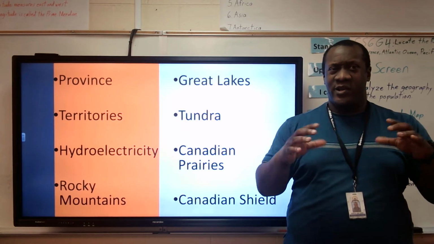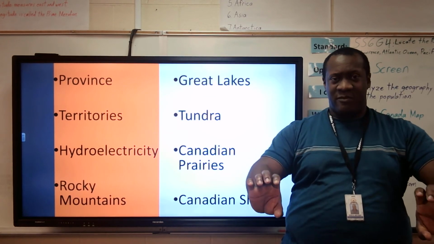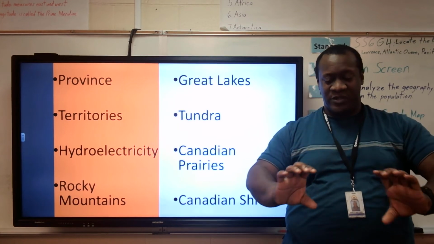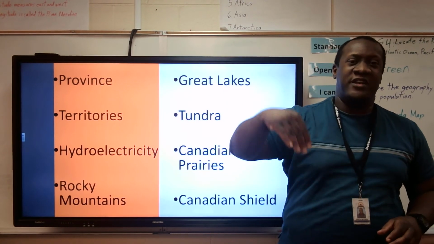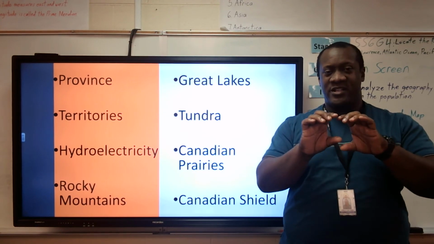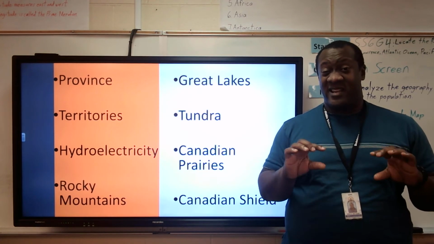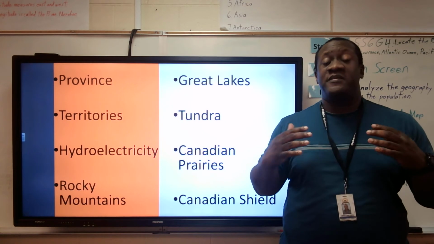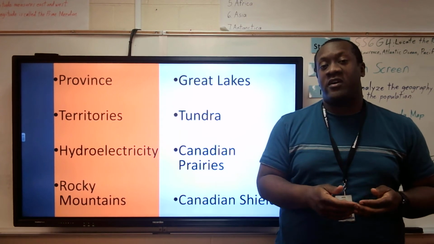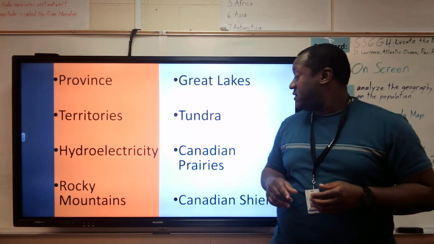So that's why you don't have any trees, because the permafrost kind of melts on the top, the little top layer, but once you get down, it's just ice. So there's no way to drive roots down into that ice. So that's why if you look at a tundra, it's just moss and little shrubs. So that's why we say it's a treeless plain that's bordered up to the Arctic. All right, that's a tundra.